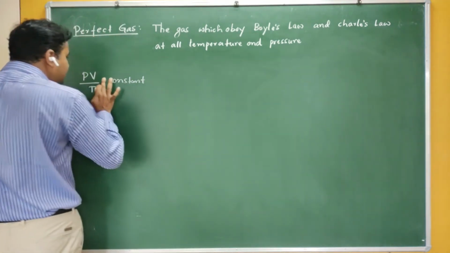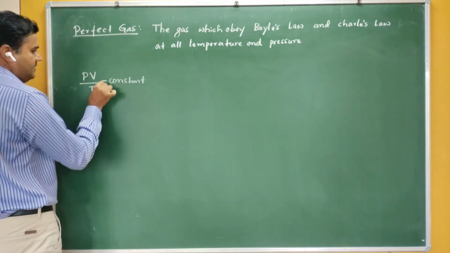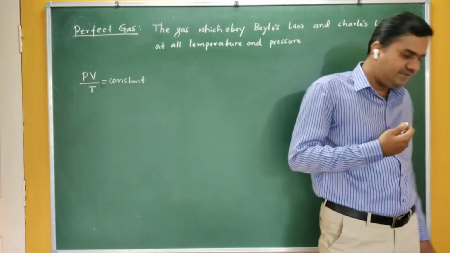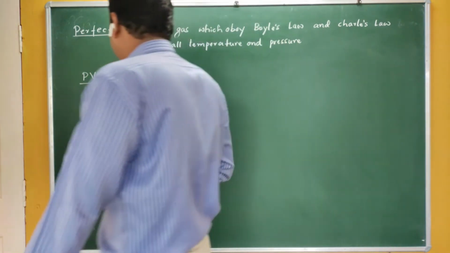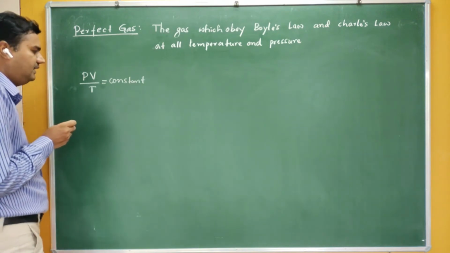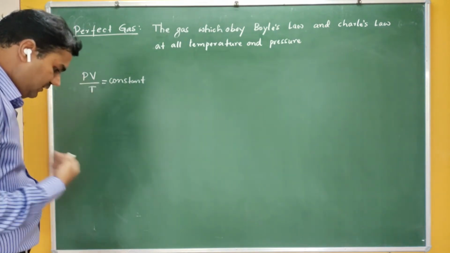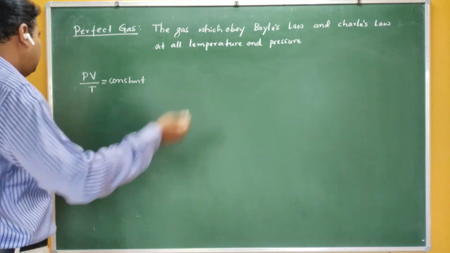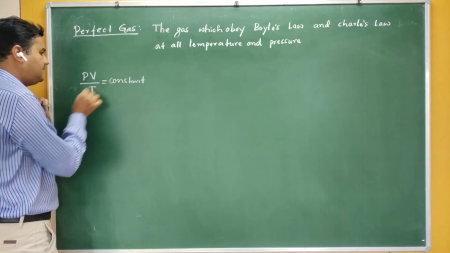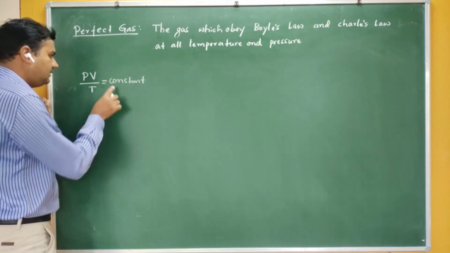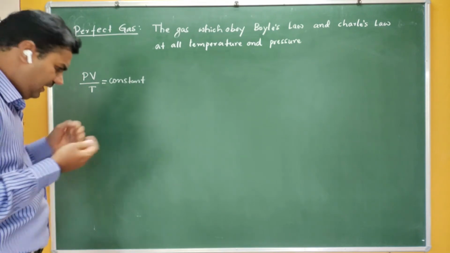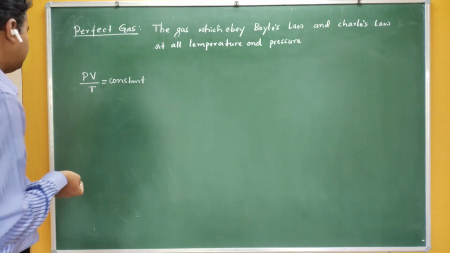But for the sake of discussion, we have taken some ideal behavior, and that behavior should be the same for all the gases. It should not depend on the individual gases. Therefore, we have not used this constant as a specific gas constant, and we have continued our discussion here. So finally I can write PV is equal to some constant into T. This constant depends on the nature of the gas, the mass of the gas, the intermolecular attraction and so on. Therefore, it is called the specific gas constant.